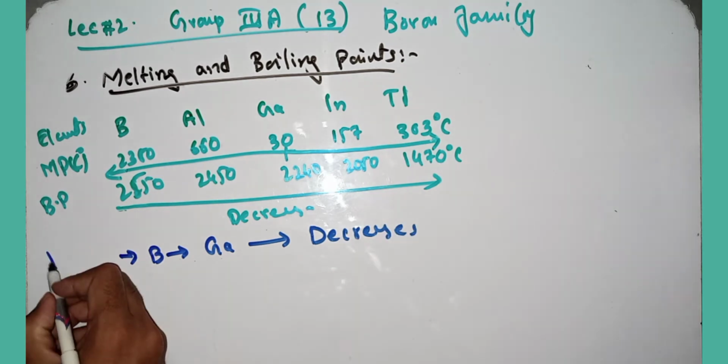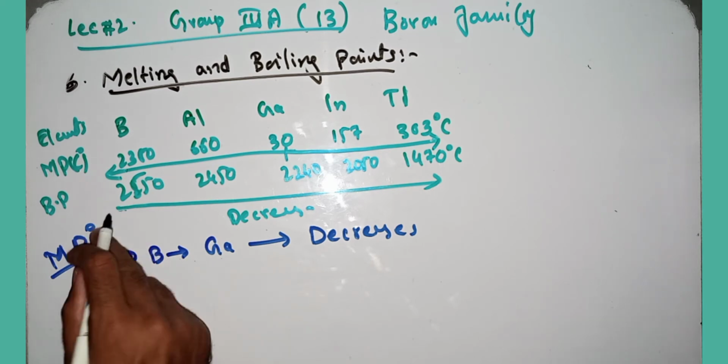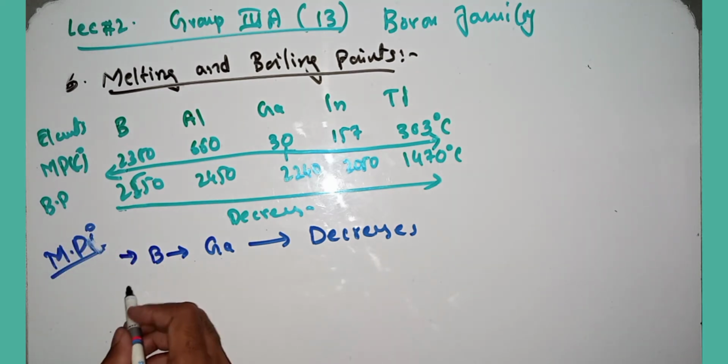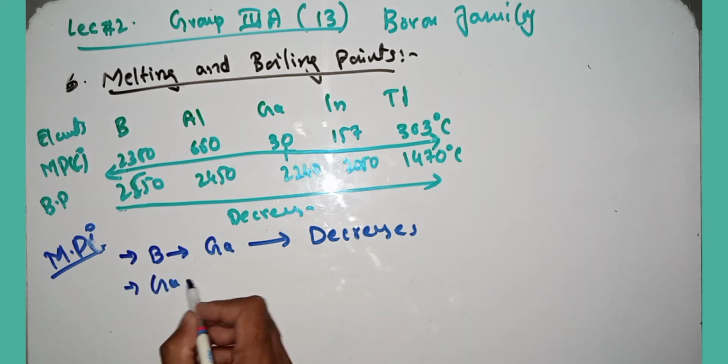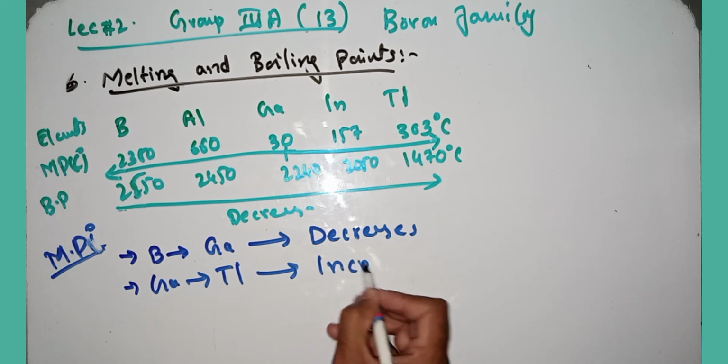I am talking about melting points in degree centigrade. After that, from gallium to thallium it again increases.